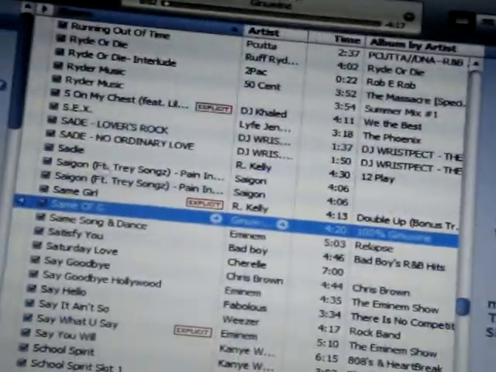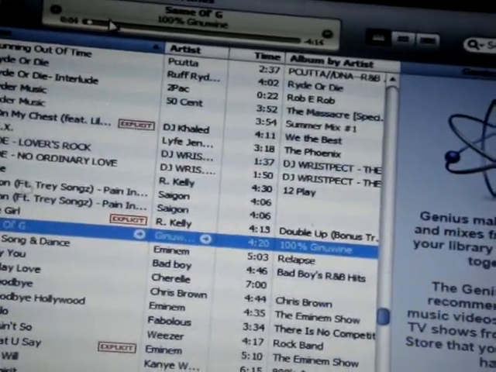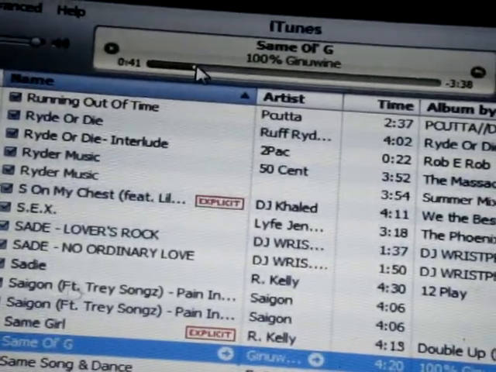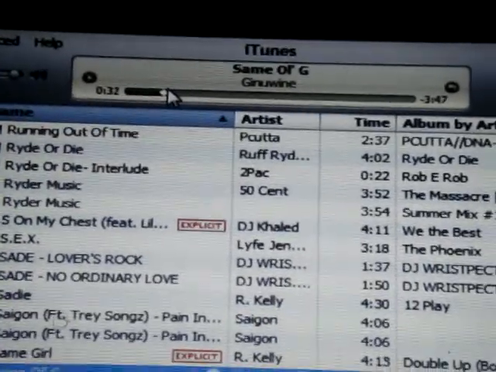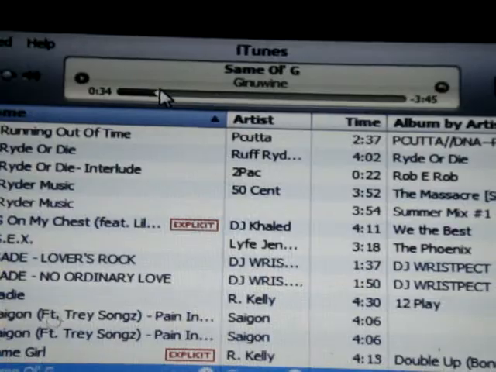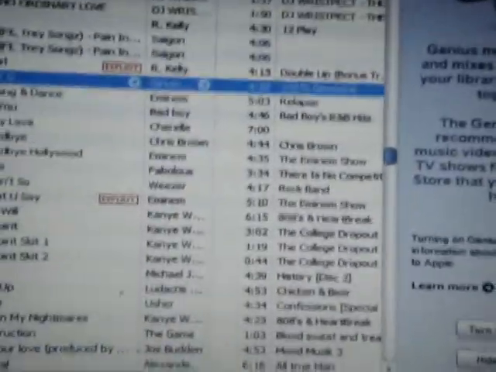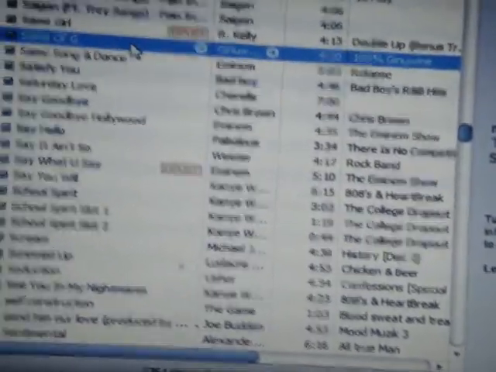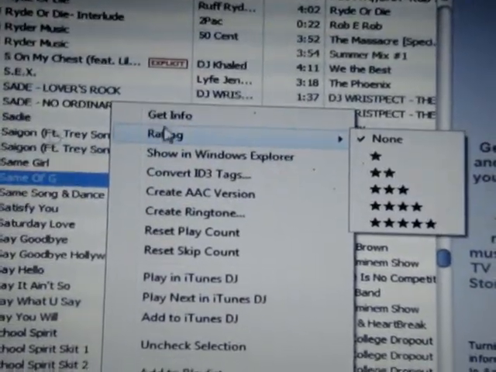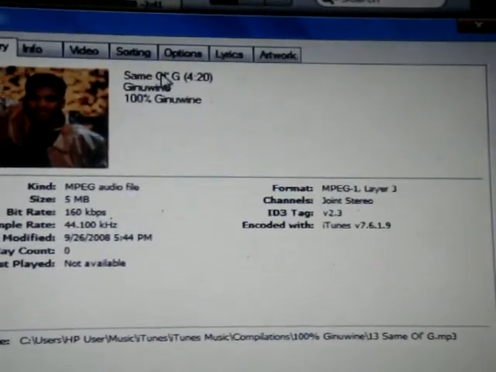So like I said, I'm gonna do mine with the chorus. Let's see when the chorus starts. Wait. 35. My chorus starts at 35. So what you're gonna do now is right click, go to Get Info. Now you go to Options.